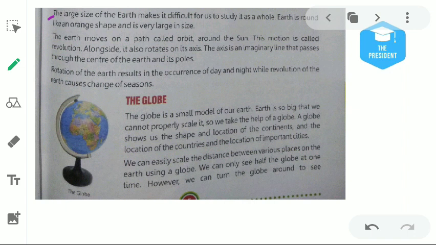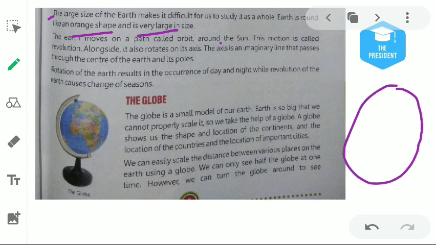In the next paragraph: the large size of Earth makes it difficult for us to study it as a whole. Earth is round, like the orange shape, and is very large. Because Earth is so big, we can't study the distances and the physical features present on it. So scientists made a miniature form of the Earth, so we can study where the water bodies and land masses exist. They make it a small model.